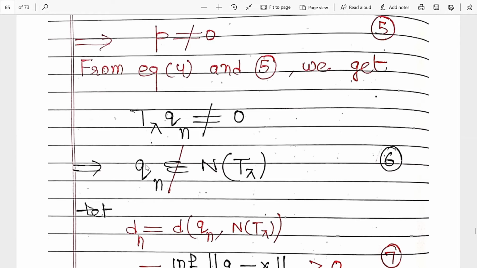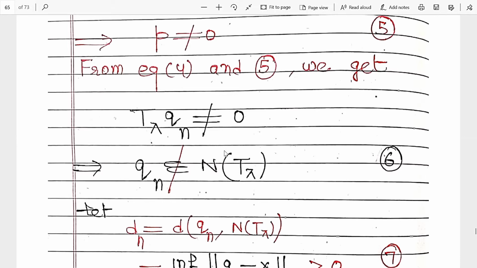It means the distance between this and this is positive, because it does not belong to this space. So the distance cannot be equal to 0. It is either positive or equal to 0, and because it cannot be equal to 0, it must be greater than 0.